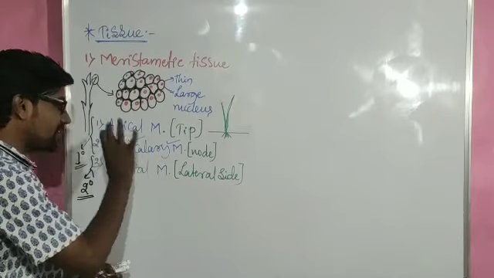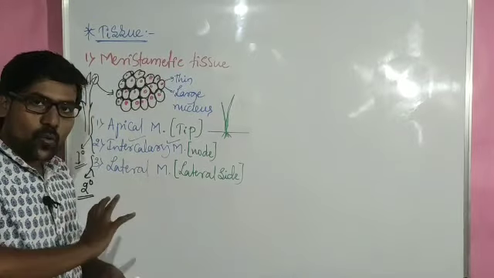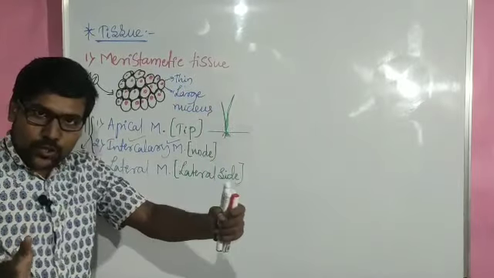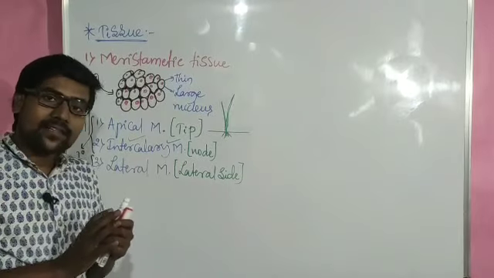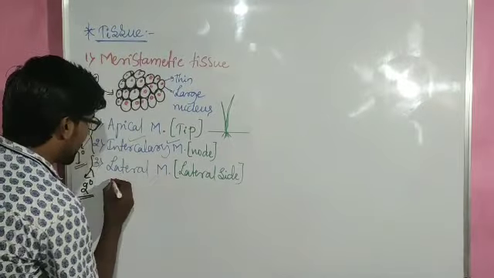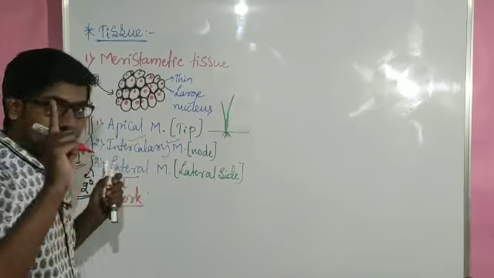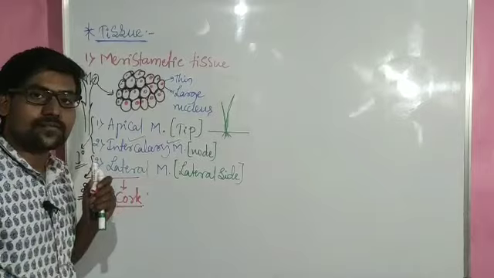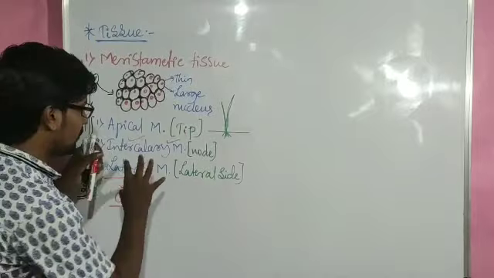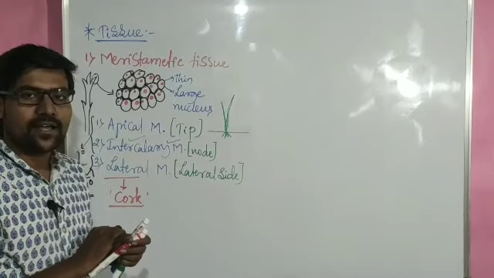These two for primary growth and these two for secondary growth. When the lateral meristem continuously divides, the girth of the plant increases, the plant becomes matured, the plant becomes old. At that time the outer part of the plant becomes a hard part. That hard part of the plant usually we refer to as cork. In my first video itself I explained this term cork, the hard part of the plant body. That cork is produced from the lateral meristem. So this is how we can see the meristem work and their locations, right?